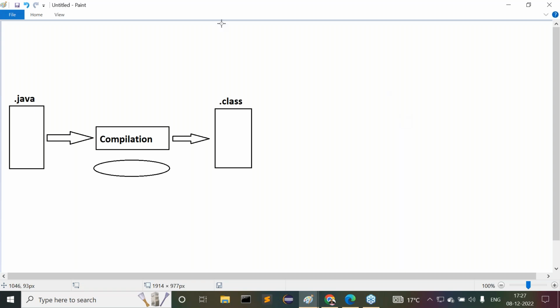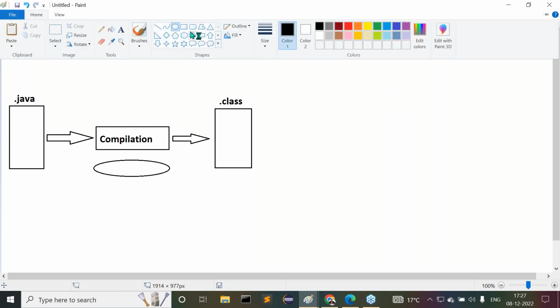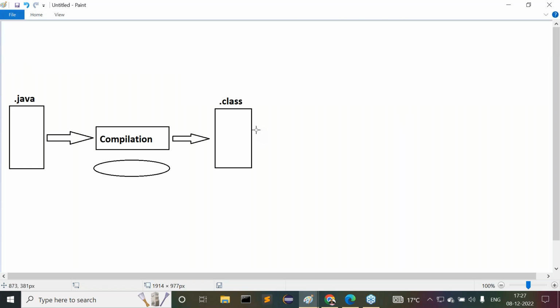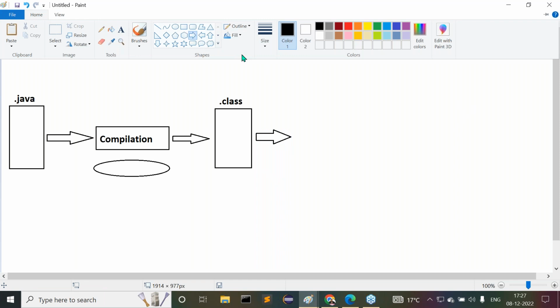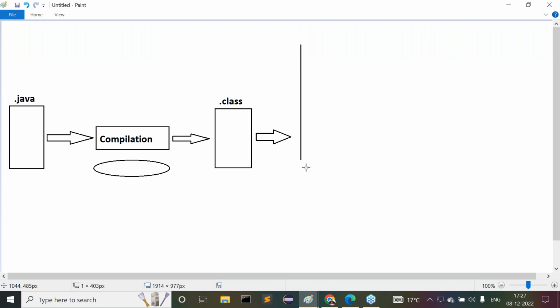All right. Now let's observe this clearly. Now here, I want to go for the execution process. How many times do I want to do the execution process? Multiple times. Observe carefully. Here one time execution I want to do.